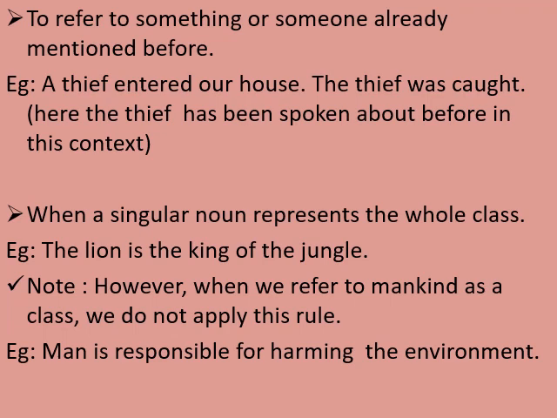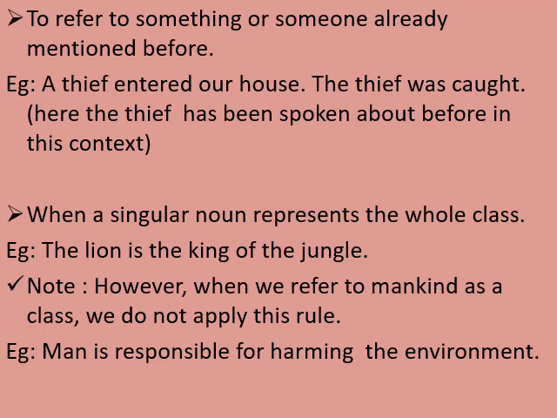Next, when a singular noun represents the whole class, we use the article the. So when a particular noun represents the whole thing, the example given is: the lion is the king of the jungle. So we are talking about the lion, which is representing the whole class of lions in the jungle.